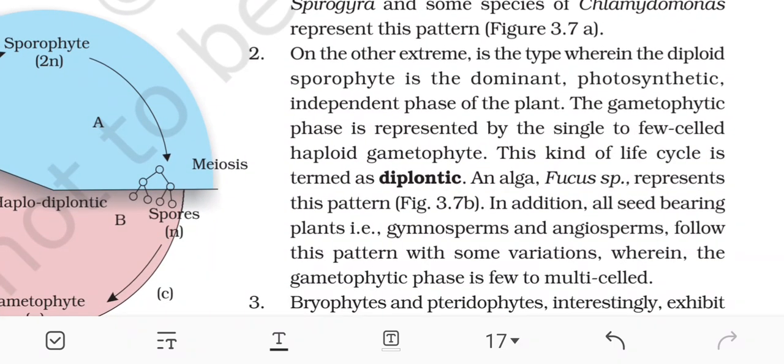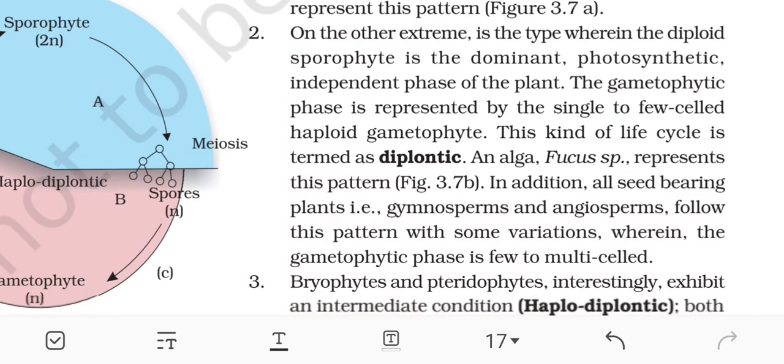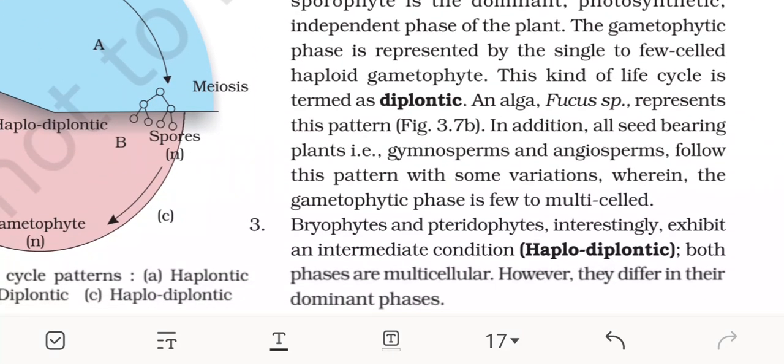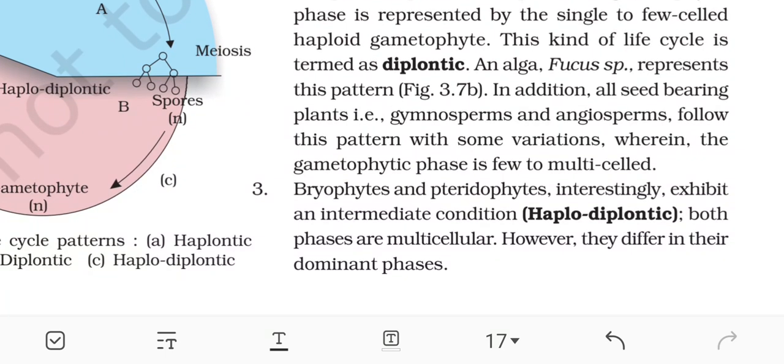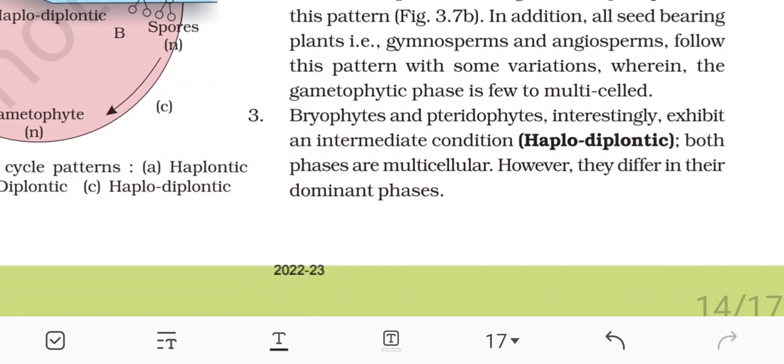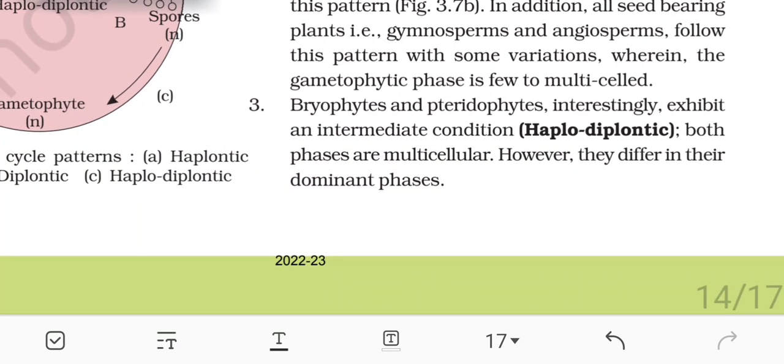Second, on the other extreme is the type wherein the diploid sporophyte is the dominant photosynthetic independent phase of the plant. The gametophytic phase is represented by the single to few celled haploid gametophyte. This kind of life cycle is termed diplontic, and the alga Fucus species represents this pattern. In addition, all seed-bearing plants, that is gymnosperms and angiosperms, follow this pattern with some variation wherein the gametophytic phase is few to multicelled.